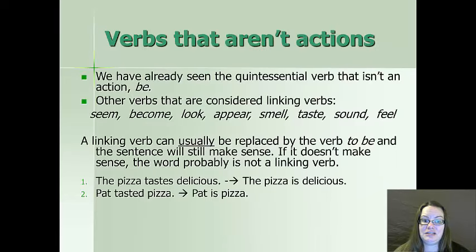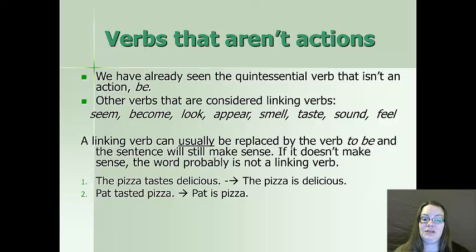Verbs that aren't actions. We've already seen that the verb to be isn't really an action. We talked about it as a linking verb when we talked about nouns. Linking verbs are verbs that connect a subject with its complement. Other linking verbs include seem, become, look, appear, smell, taste, sound, and feel.